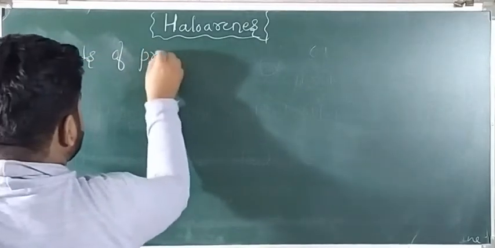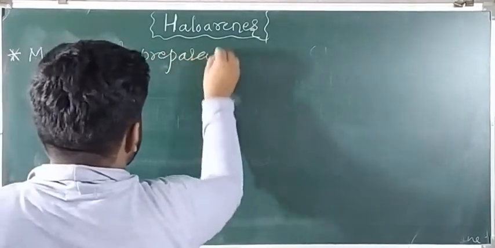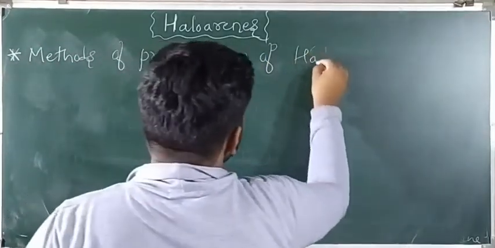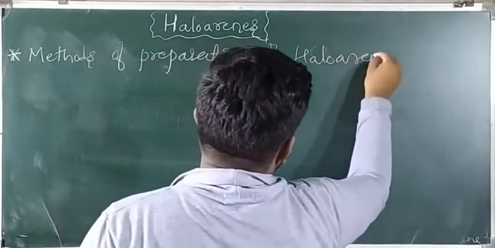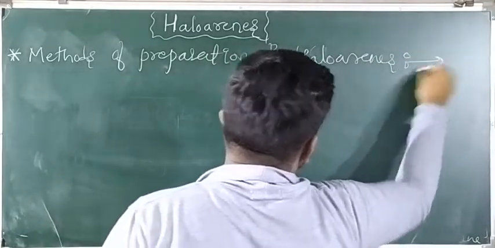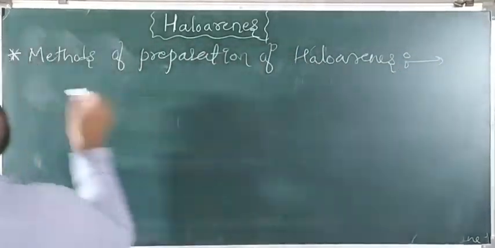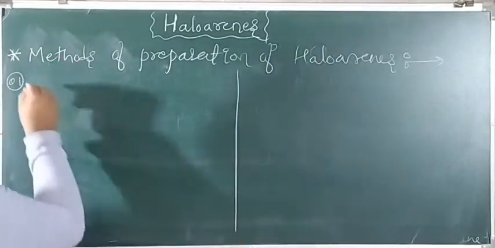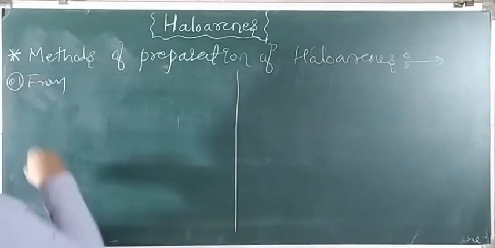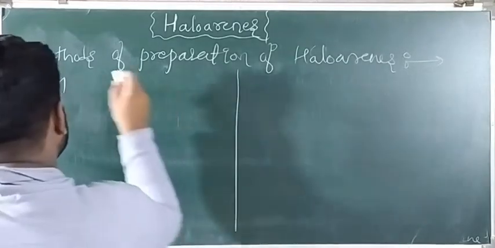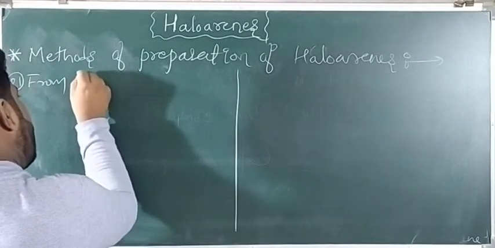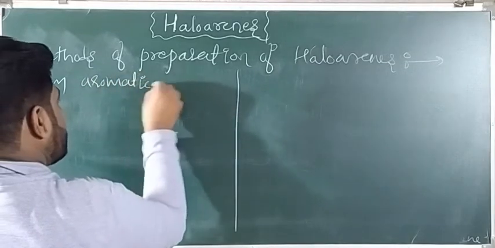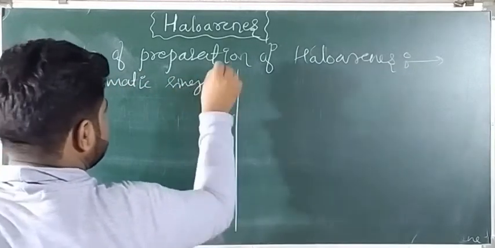Methods of preparation of haloarenes. So the first method is from the aromatic ring.